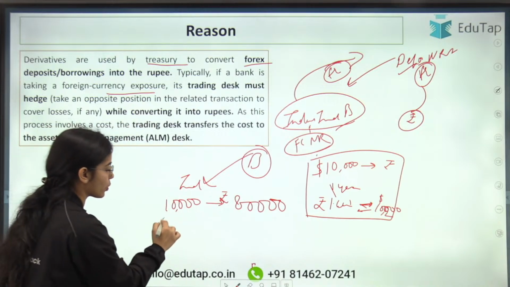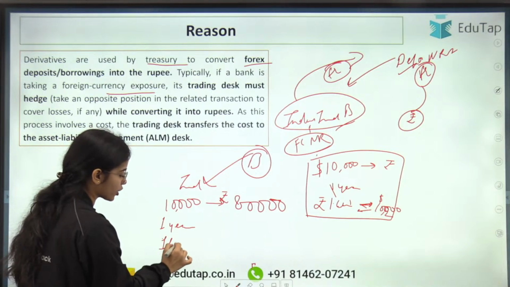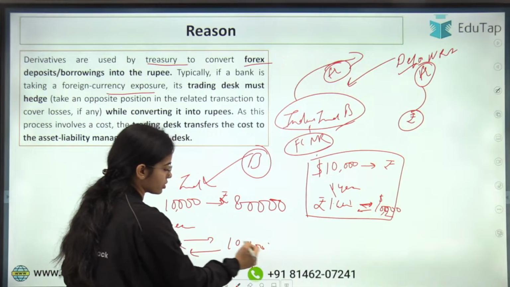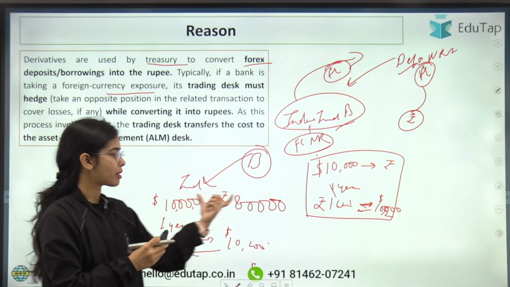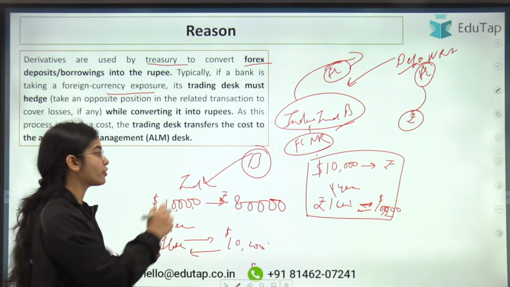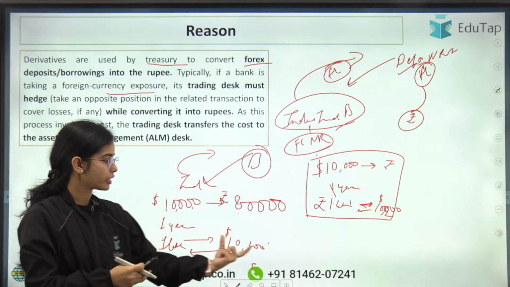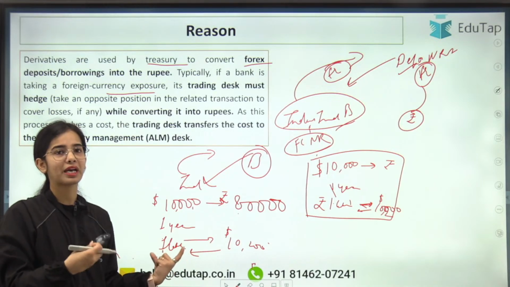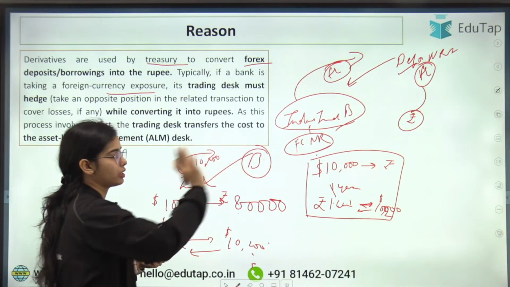Now after 1 year, the bank will be providing 1 lakh rupees and will want $10,200, because the bank has borrowed the $10,000 that it converted into 80,000 rupees. After 1 year, the bank will have to return the money to the lender. So IndusInd Bank will give 1 lakh rupees under the contract, and that will become $10,200 given back to the lender with the interest.